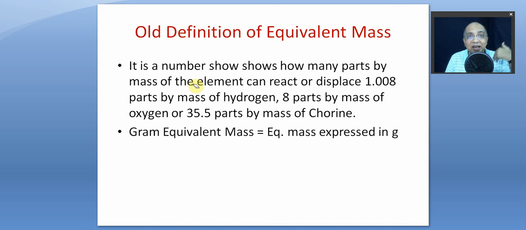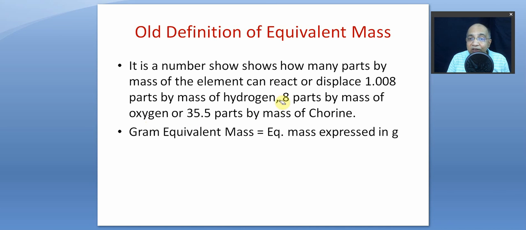So let me read out. When I was a student of intermediate science, we were told by our teachers that the equivalent mass is a number which shows how many parts by mass, it may be gram, kg, whatever, of the element can react or displace 1.008 parts by mass of hydrogen, that is one equivalent of hydrogen, or 8 parts by mass of oxygen, that is also one equivalent of oxygen, or 35.5 parts by mass of chlorine, that is also 1 gram equivalent of chlorine. So masses are directly proportional to equivalent mass.